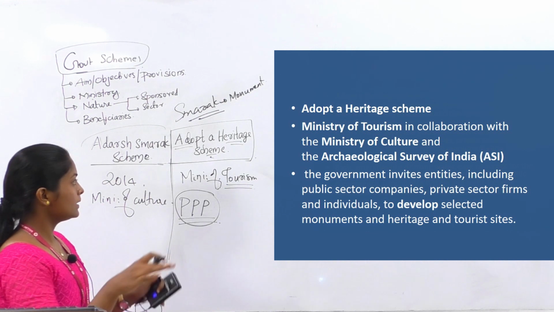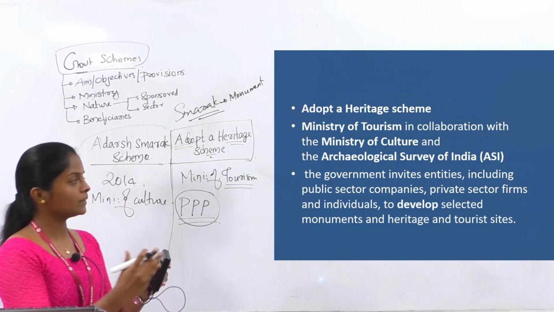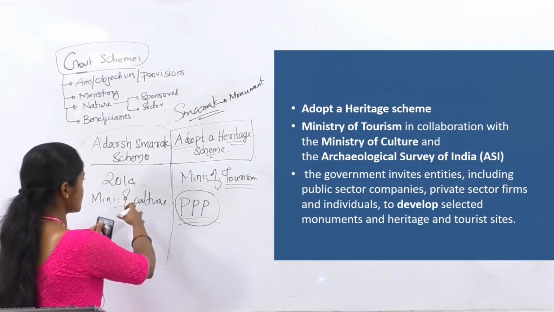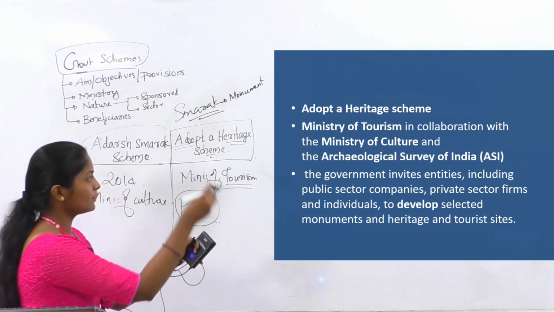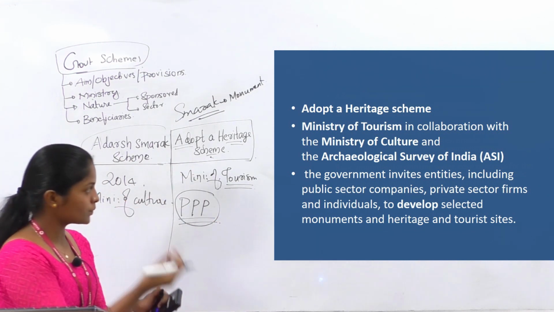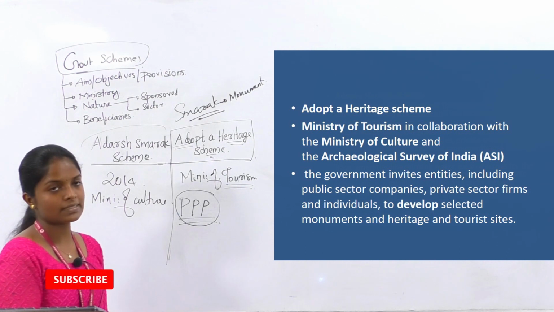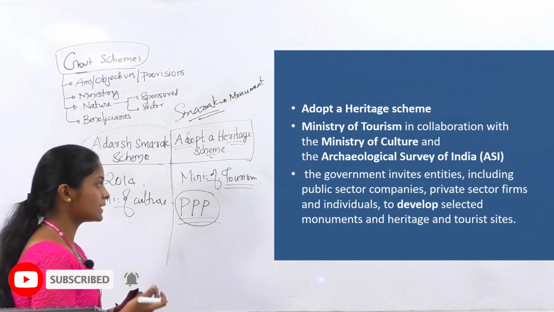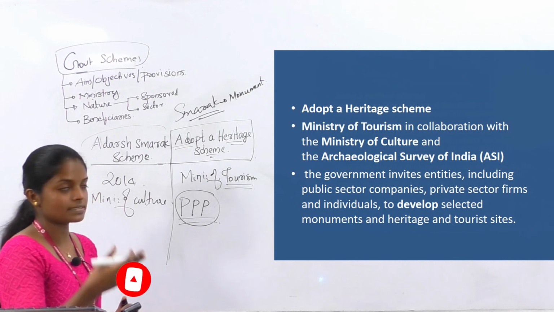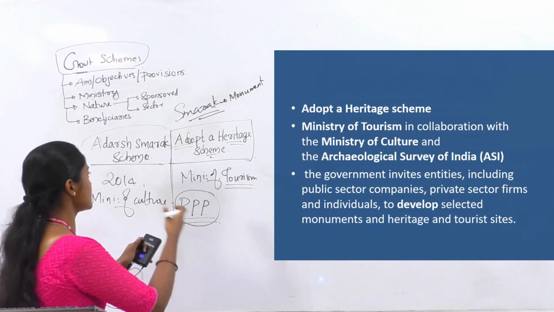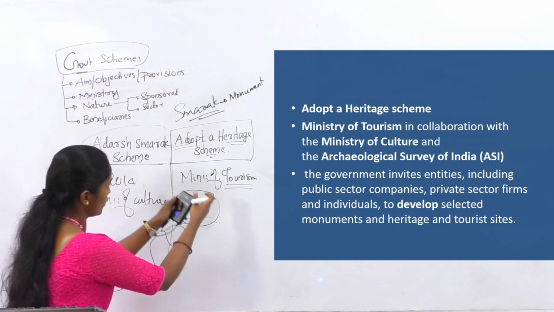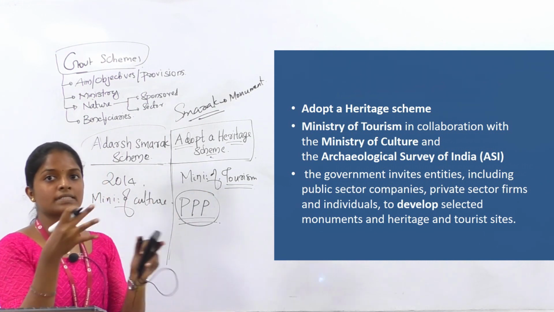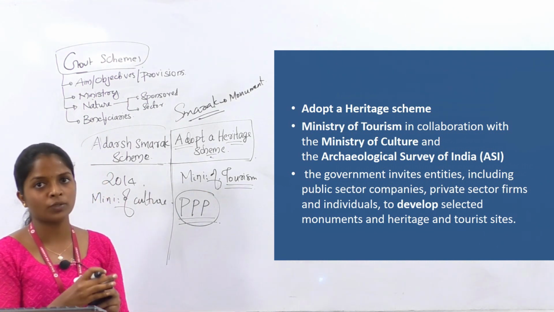And the objectives are almost similar between Adarsh Smarak scheme and Adopt a Heritage Scheme, because here also the objectives include to provide basic amenities like drinking water, ease of access for the differently abled and senior citizens, cleanliness, etc. So the objectives are similar in both schemes, because both aim for the development of monuments and heritage.